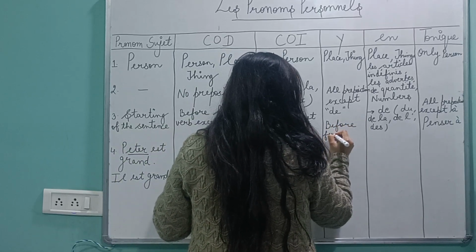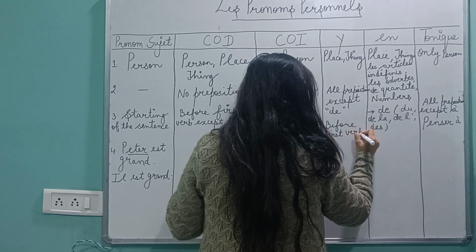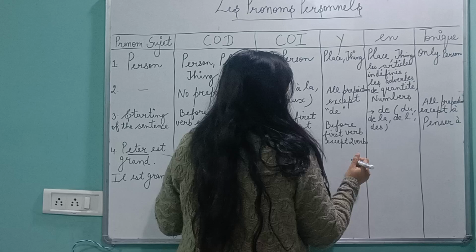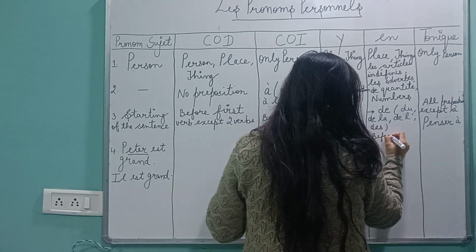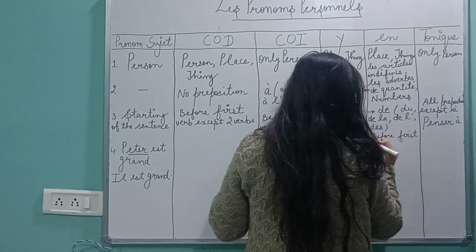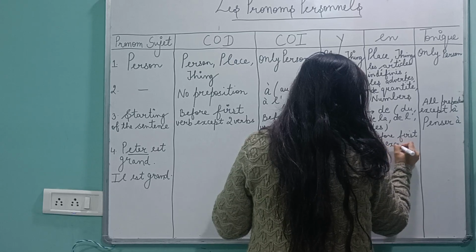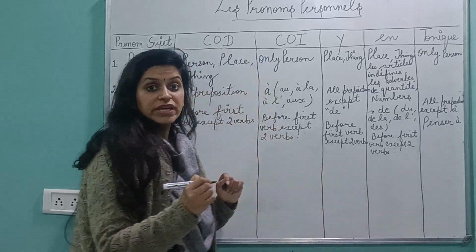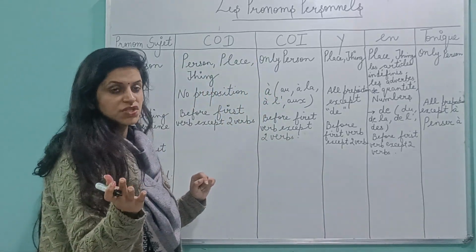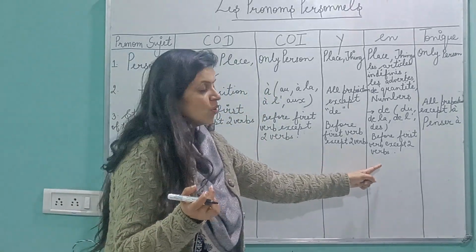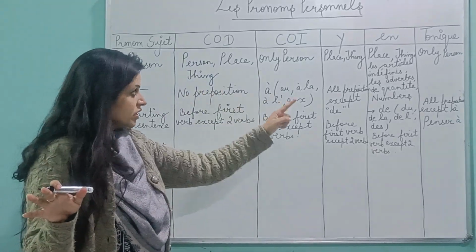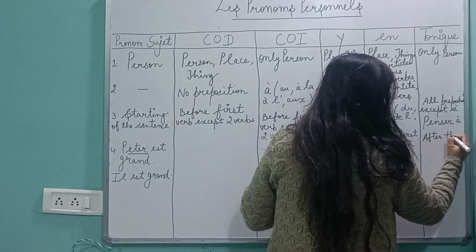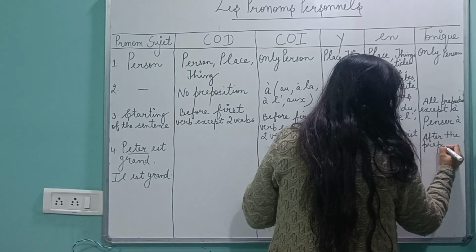Before the first verb, except two verbs. Again the same. Before the first verb, except two verbs. And where are we going to write TONIC? TONIC is always after the preposition. In COI, E and O, we have to remove the preposition. But in TONIC, we have to place it after the preposition.